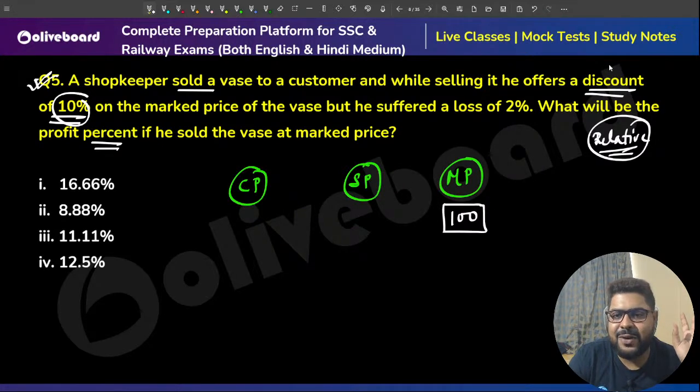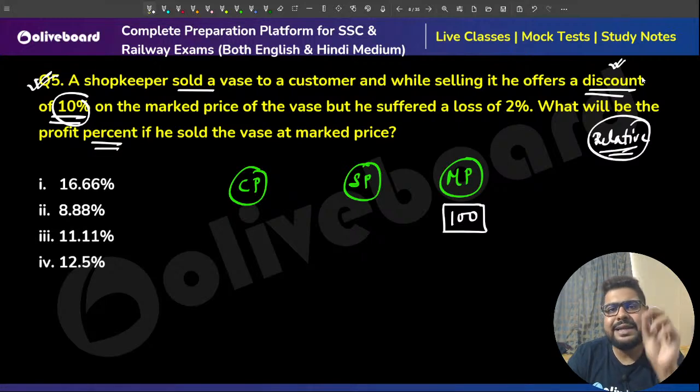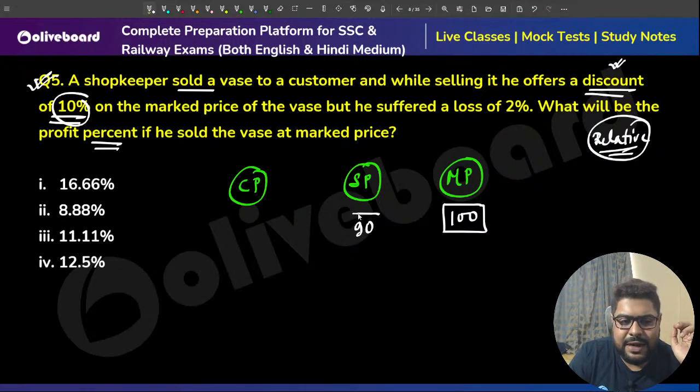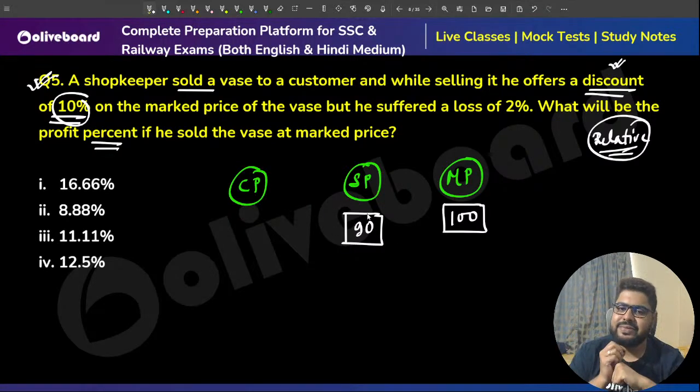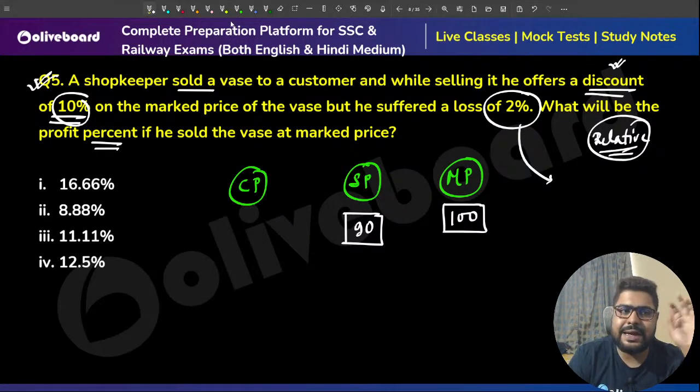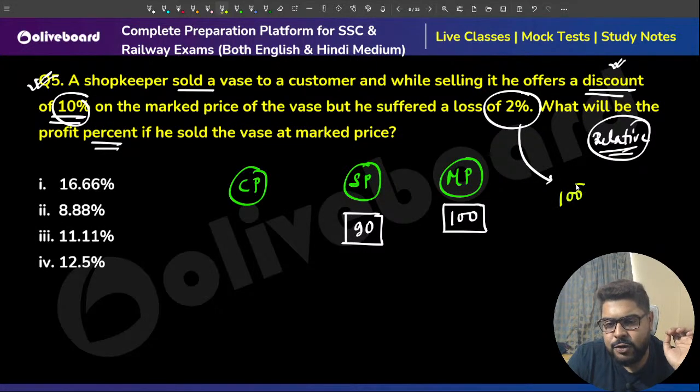Because there is a discount going on, and we all know discount always gets marked on MP. So 10% is discount, so SP will be 10 rupees less, 90 rupees, sir. But sir, there is a loss of 2%. So loss of 2% means what? Understand it like this: if 100 rupees is my CP, or 100% is my CP, my SP is 98 rupees.